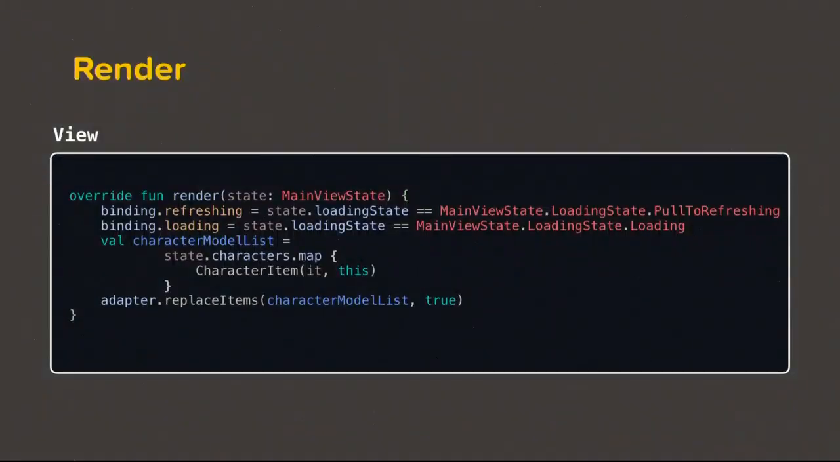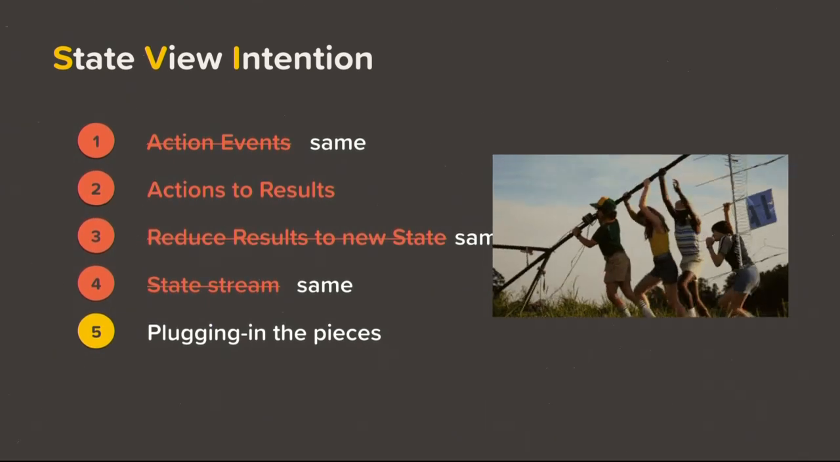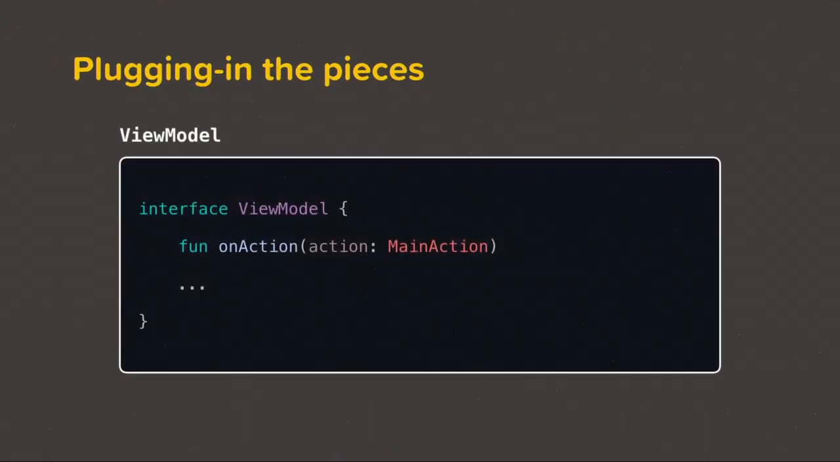So the render function basically takes a state and renders that onto the view. We need not get into the details of this, because that remains the same. This brings us to the end of the state part. And finally, let's plug in various pieces that we just created inside the view model. So, plugging in various pieces.